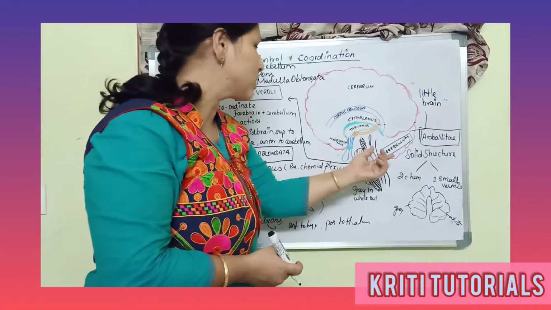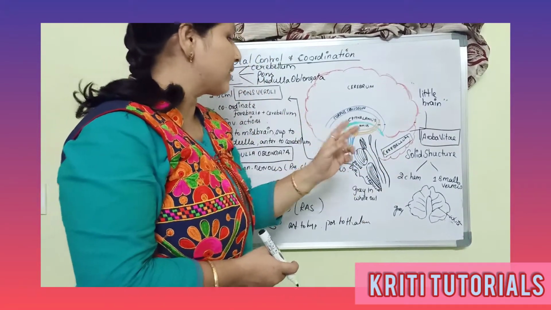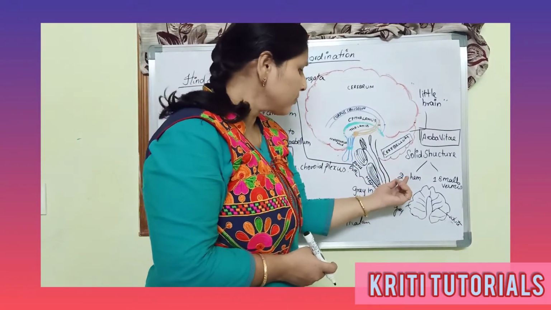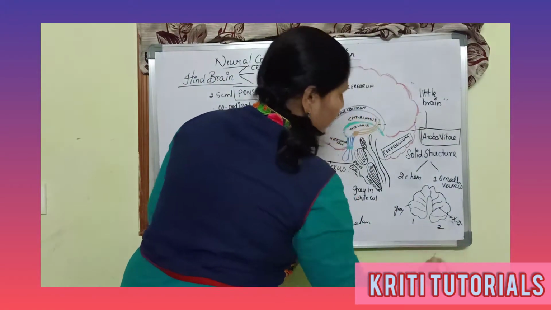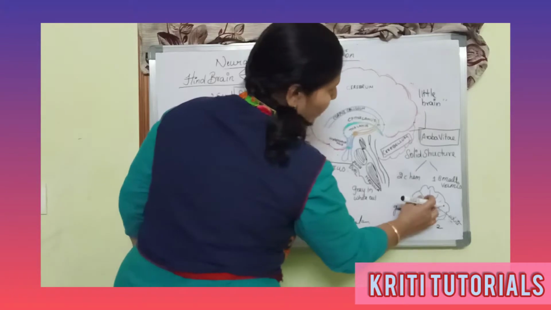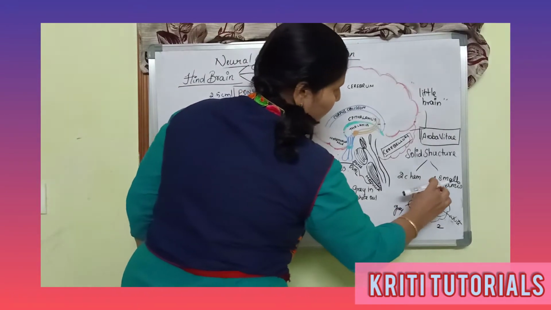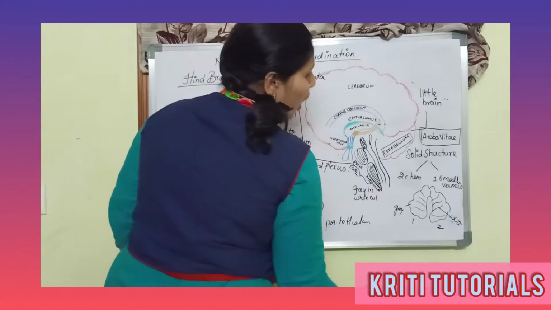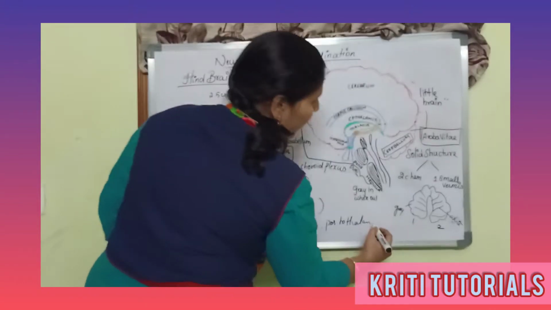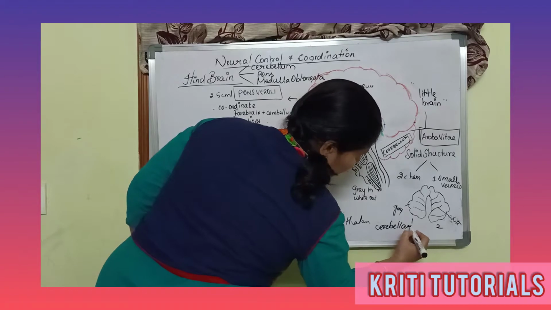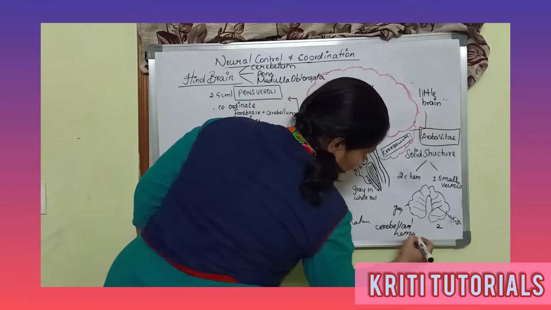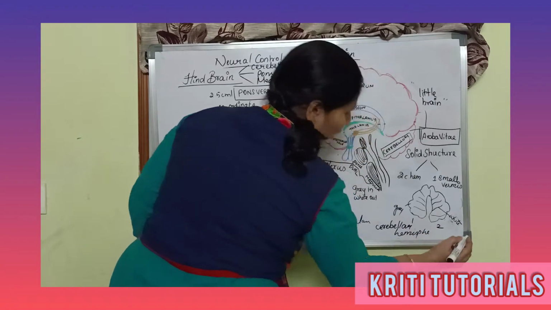The cerebellum is made up of three lobes. The two broader lobes are called the cerebellar hemispheres.